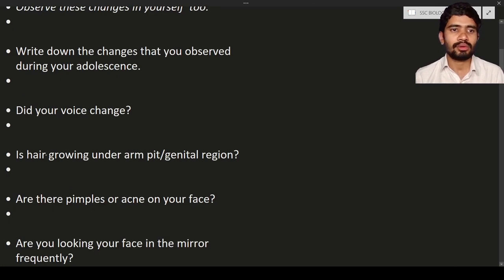Does hair grow under the armpits? What is an armpit? Armpit is nothing but the underarm, under the shoulders, where you will see the growth of hair, and also around the genital area. The genital area is nothing but the region around the reproductive organs like the penis and vagina. Around these genital organs you can see the growth of hair, that is nothing but pubic hair.